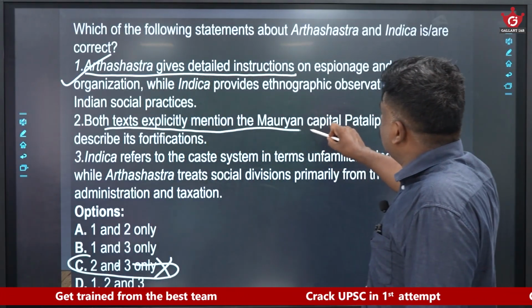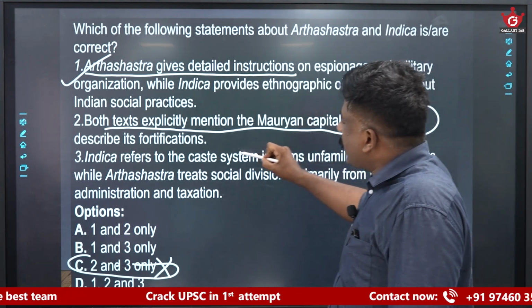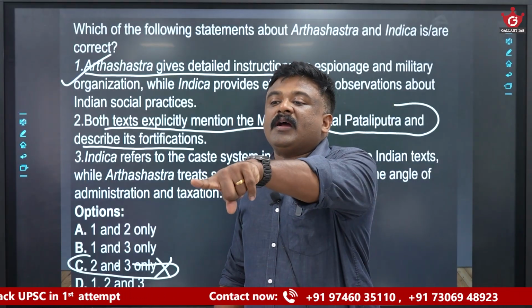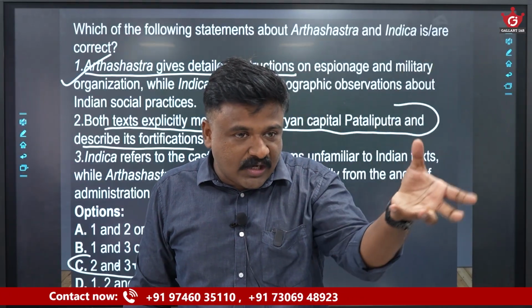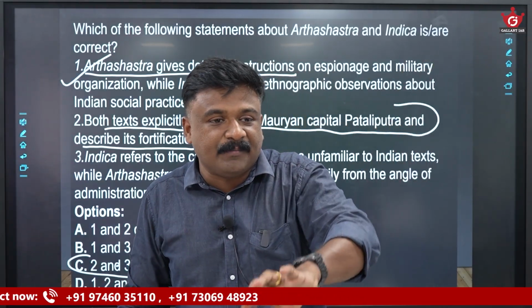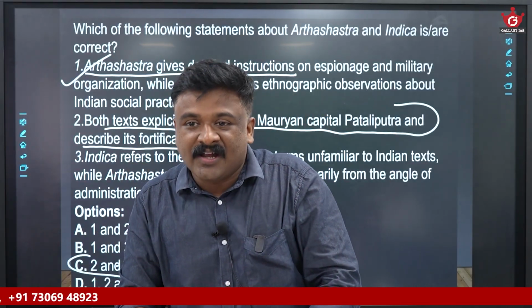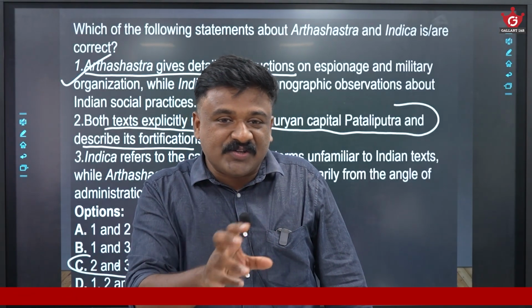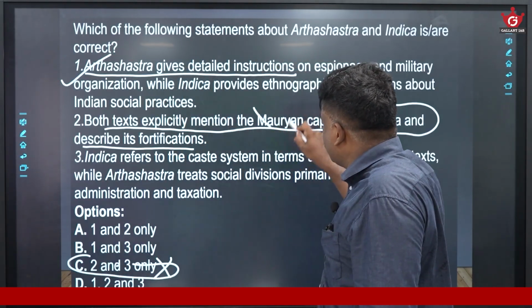Both the texts explicitly mention the Mauryan capital Pataliputra and describe its fortifications. You must understand that Megasthenes' Indica is descriptive. It describes its urbanization, defense system, fortification, social conditions, economic conditions, etc. But Arthashastra is not that. Arthashastra is not a descriptive textbook. You got the point, na? So that is why I eliminated this one.